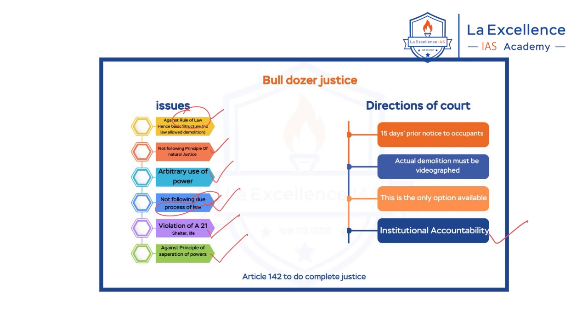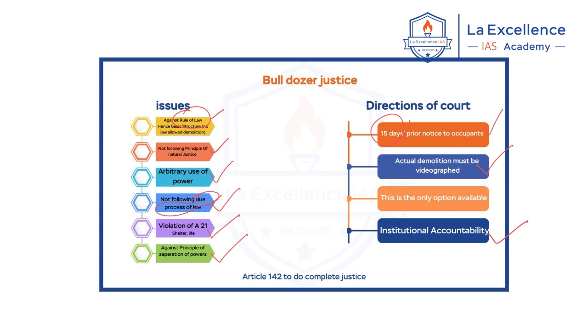Now, the next important thing is the directions issued by the court. The court said that if there is any issue of demolition, a 15 days prior notice to the occupants should be given so that they can arrange a vacation of the house or rearrangement for the family members. And the court also said that actual demolition must be videographed so that there is transparency in the process.